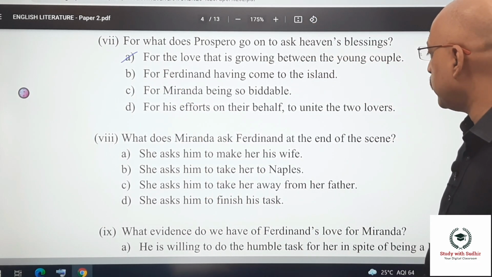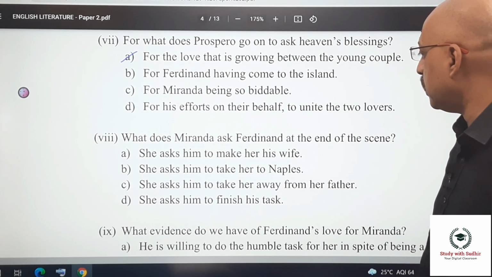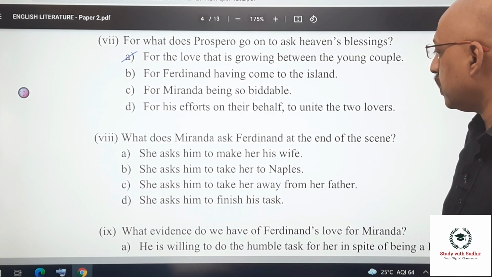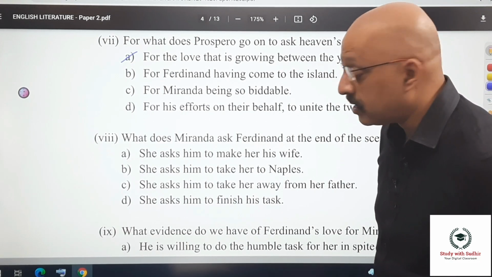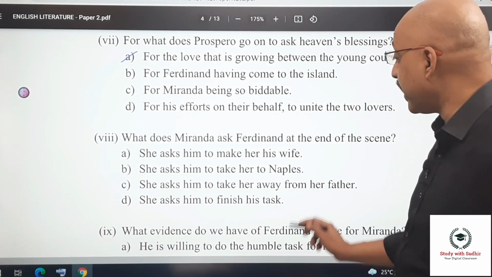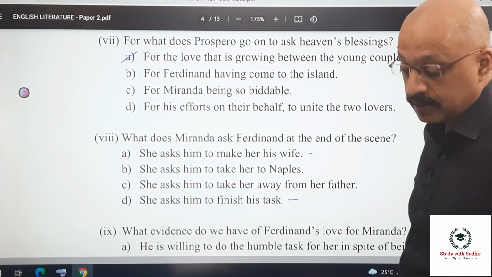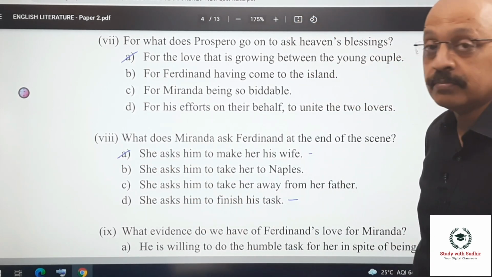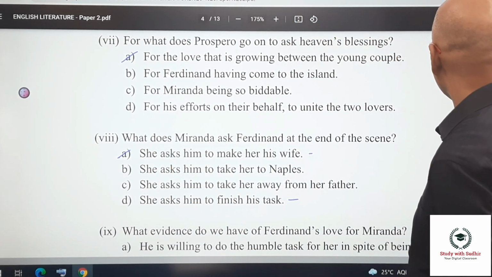What does Miranda ask Ferdinand at the end of the scene? She asks him to make her his wife. She asks him to take her to Naples. She asks him to take her away from her father. She asks him to finish his task. Now, many of you could get confused between this and this, right? The correct answer is A. She asks him to make her his wife.